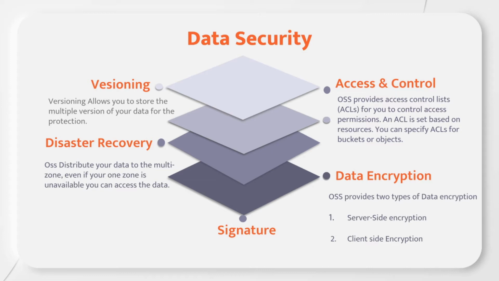In OSS, we have one concept, data security, because only storage is not the concept of OSS. With storage, OSS gives security to your data. In OSS, there are five types of data security: versioning, access control, data encryption, signature, and disaster recovery. In this tutorial, I will go with the versioning part.